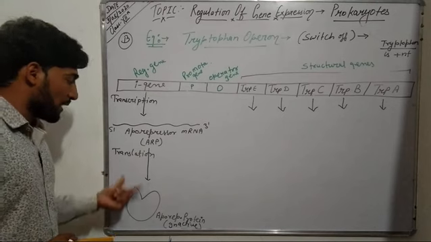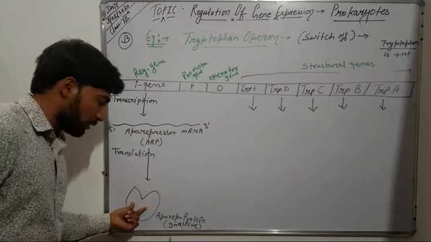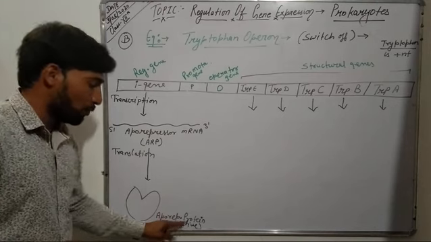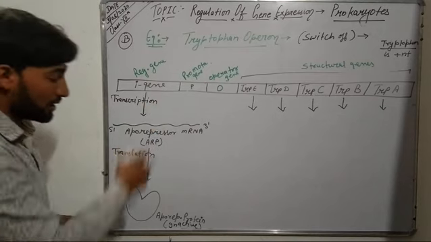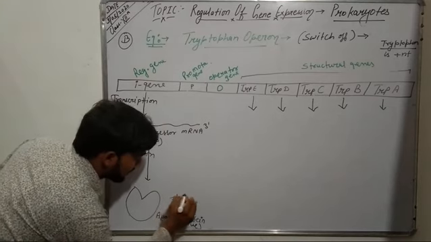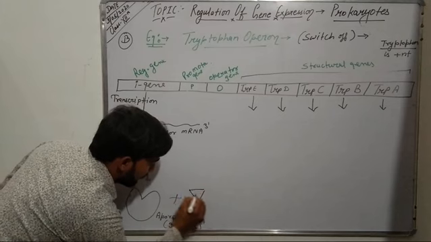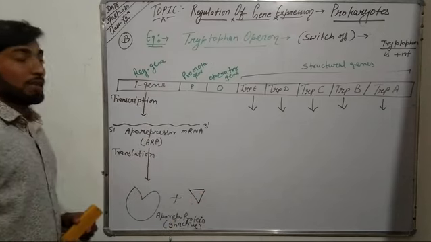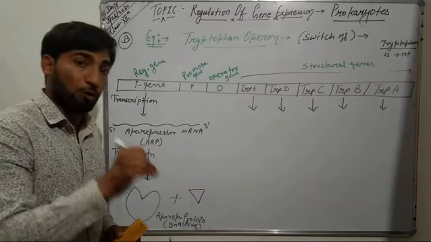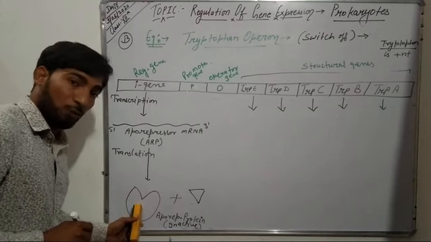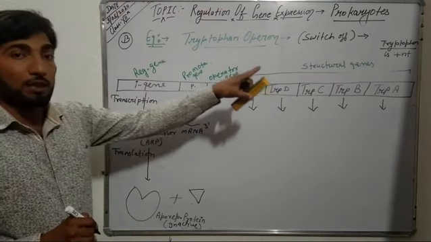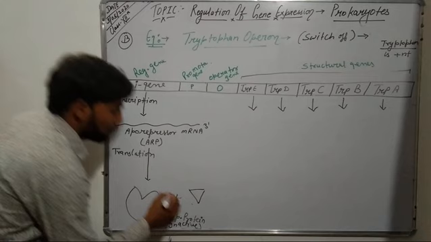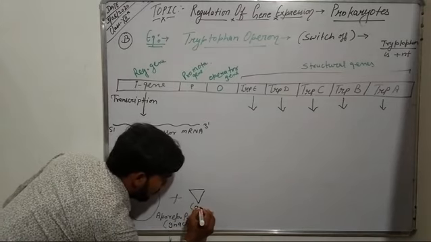This aporepressor mRNA gets translated into an inactive aporepressor protein. But in this case, tryptophan is present. This protein is the aporepressor, and tryptophan is acting as a co-repressor.